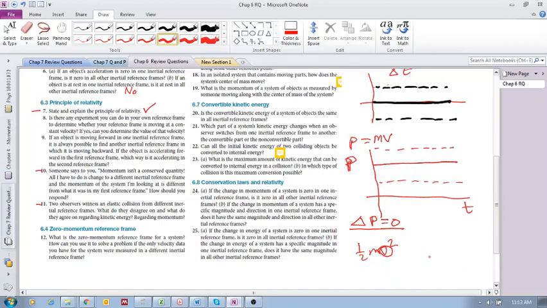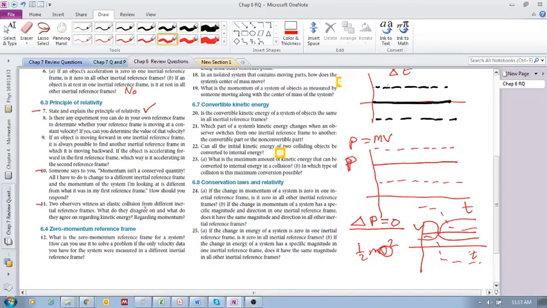Half mv squared, okay? So it's a function of velocity. So remember, we've been going over this again and again. In different inertial reference frames, if that's your velocity versus time in one reference frame, whatever the profile is of your velocity in whatever reference frame, in another inertial reference frame, that velocity profile is just shifted, right, up or down, depending on which object you're looking at. Okay, now all that's happened is that it's shifted up or down. That's what we need to see with regards to the velocity in another inertial reference frame.